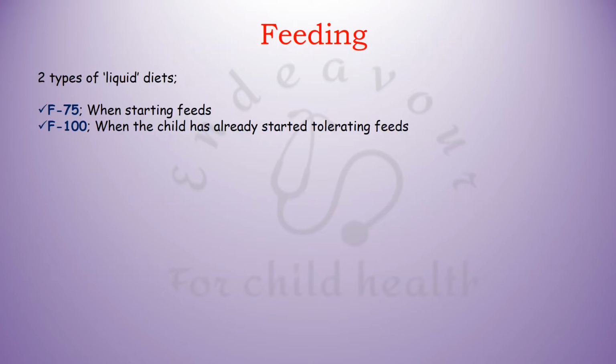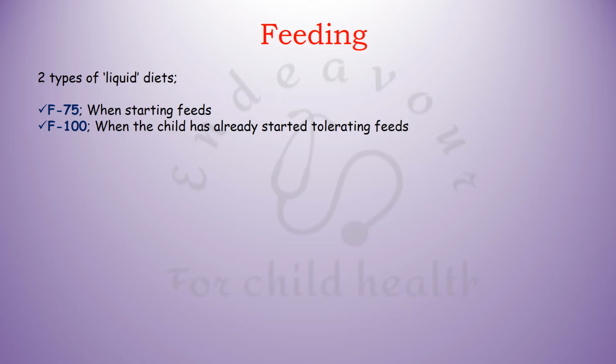So, as regards feeding, you must understand that we begin feeding in patients with severe acute malnutrition with liquid diet. There are two kinds of liquid diets, the F75 and the F100. The F75 is the starter diet, that is the diet with which we begin the feeding in children, and F100 is introduced during the catch-up phase, that is when the patient has already started tolerating the F75 diet properly and